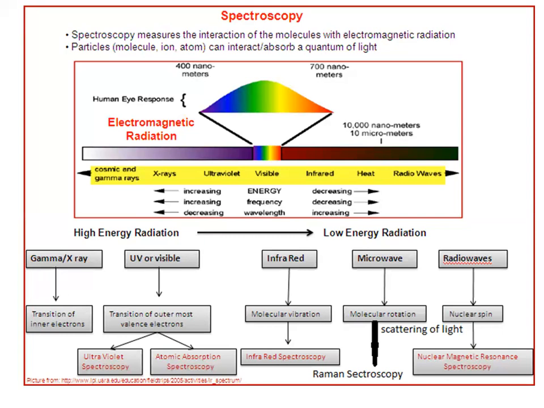So when someone asks what the UV-visible is going to do with the molecules, it acts on the electrons. Electrons are excited from the ground state to the excited state. If someone asks what microwave is going to do, it is responsible for the molecular rotation, and due to this the spectroscopy is called Raman spectroscopy. Clear again? Anything you want to ask?